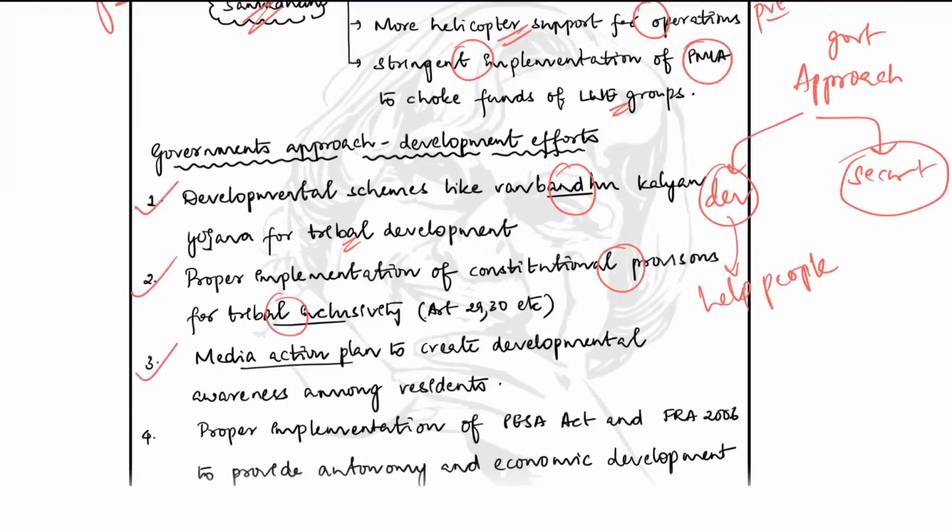And then there was a media action plan to create developmental awareness. So whatever schemes have been launched by the government, whatever good steps have been taken by the government or the IAS officers and so on at the ground level, these schemes were publicized in a big way, so that people throughout the country and especially in those Naxal areas got to know about these schemes, and they started availing the benefits of these schemes. They started benefiting from these schemes, and this has led to a decrease in the Naxal movement as such.